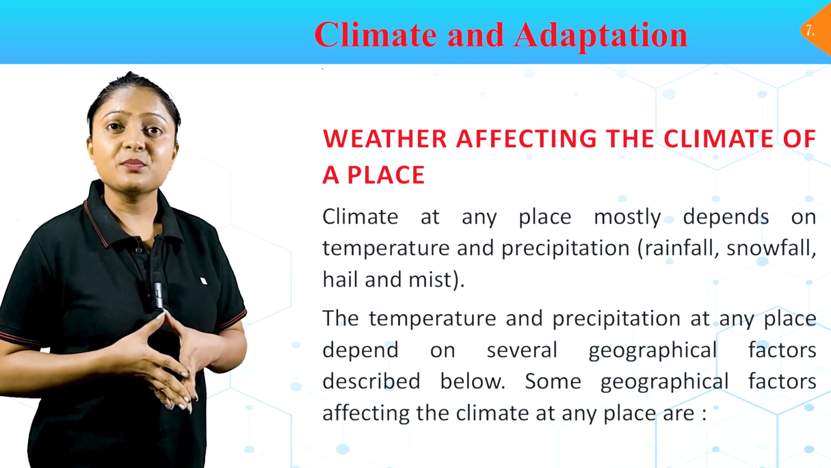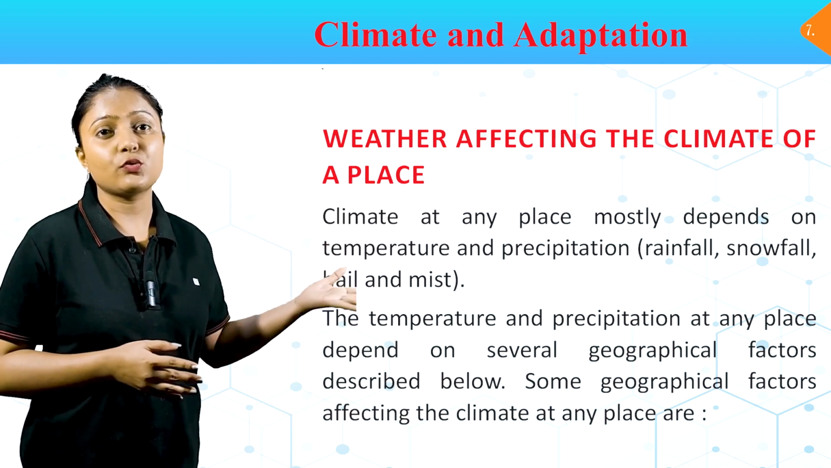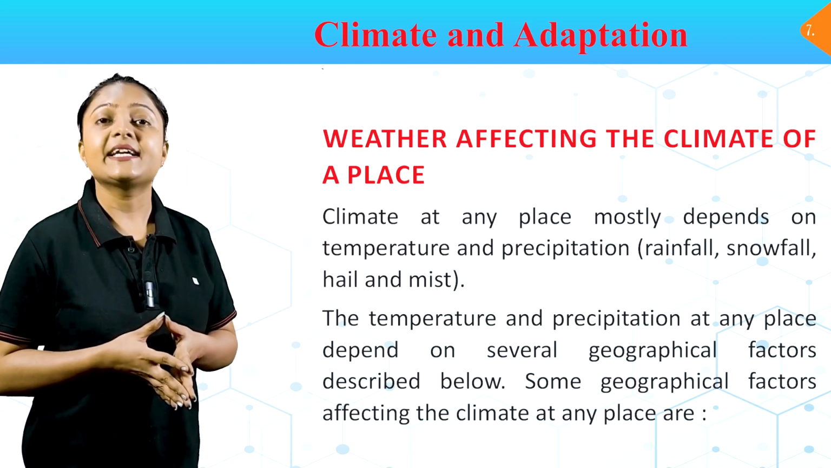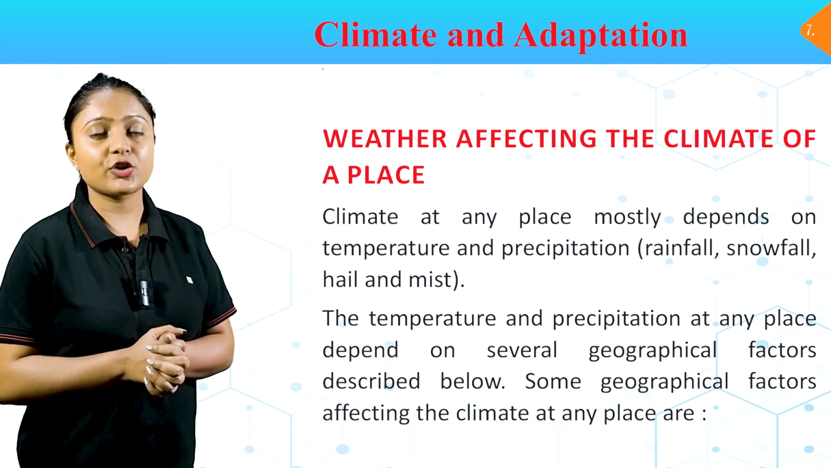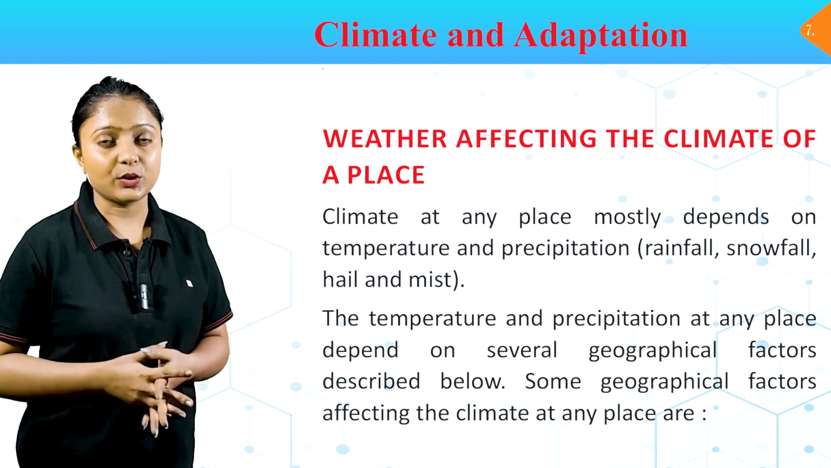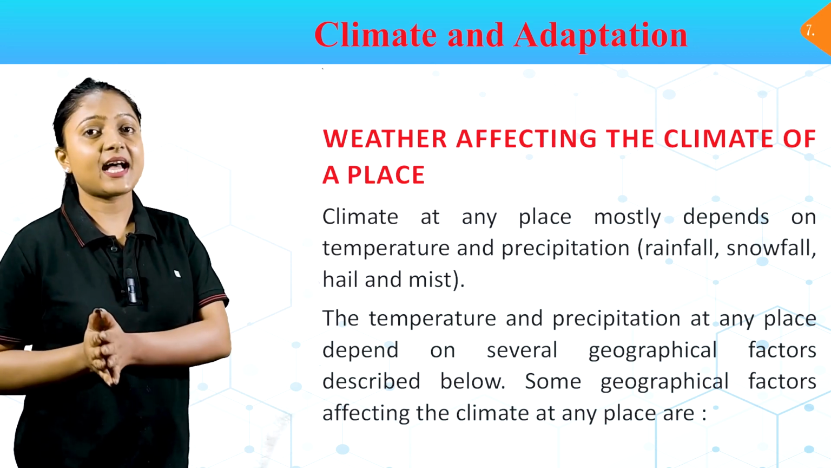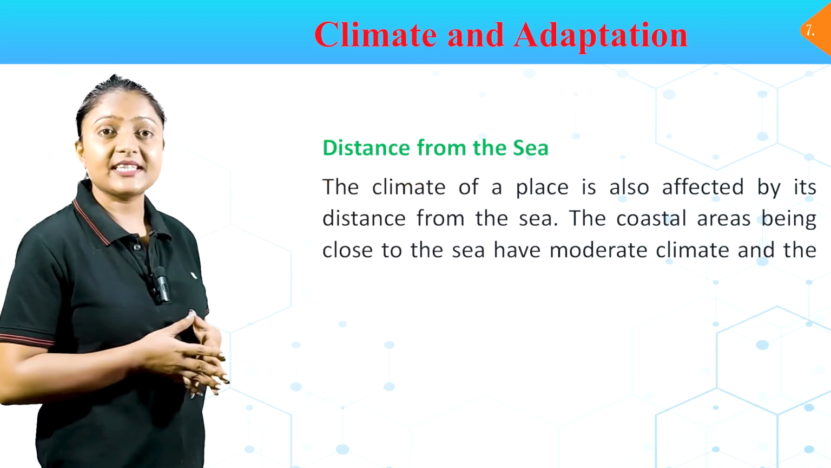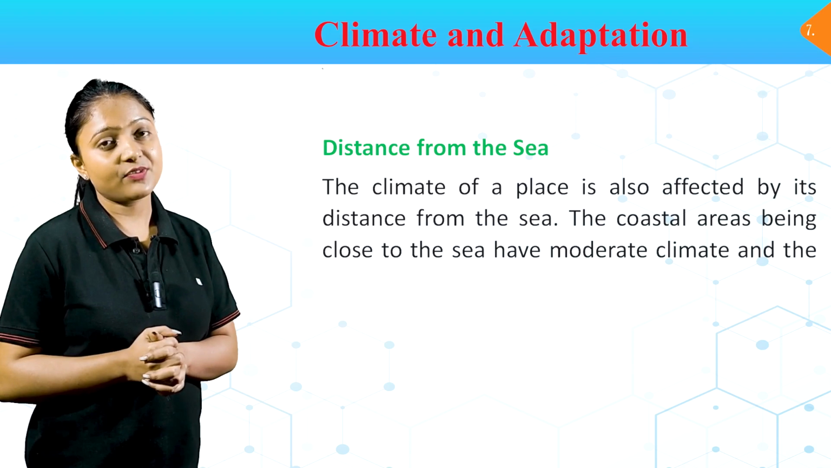Climate at any place mostly depends on temperature and precipitation: rainfall, snowfall, hail and mist. The temperature and precipitation at any place depend on several geographical factors described below. Some geographical factors affecting the climate at any place are distance from the sea. The climate of a place is also affected by its distance from the sea.